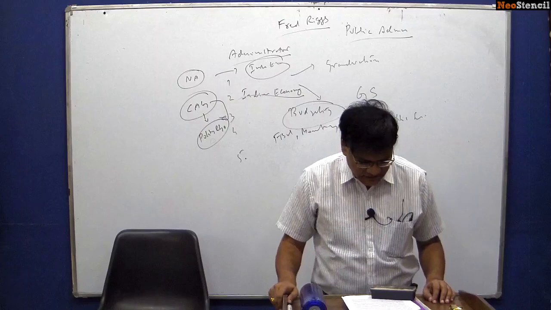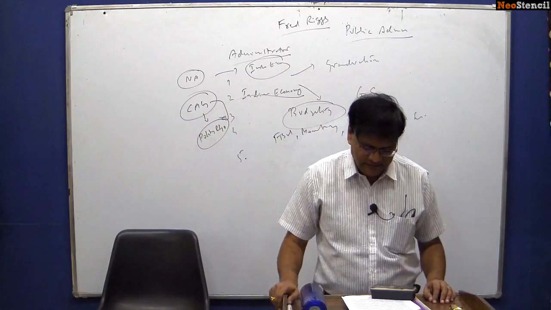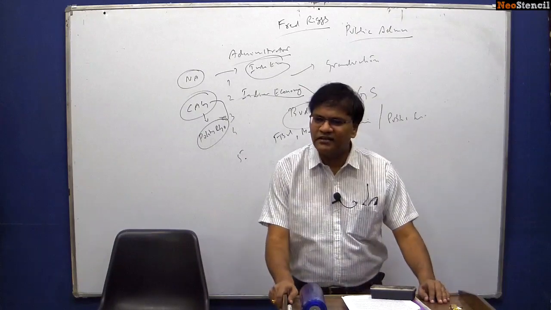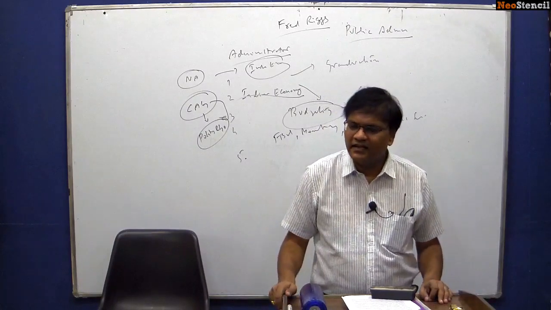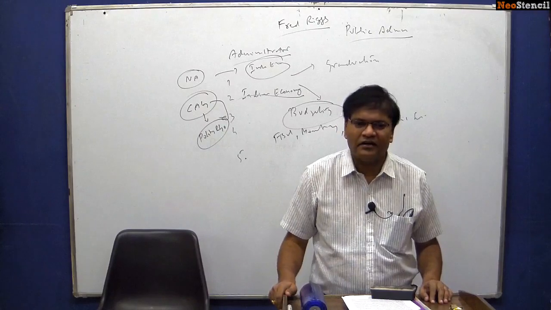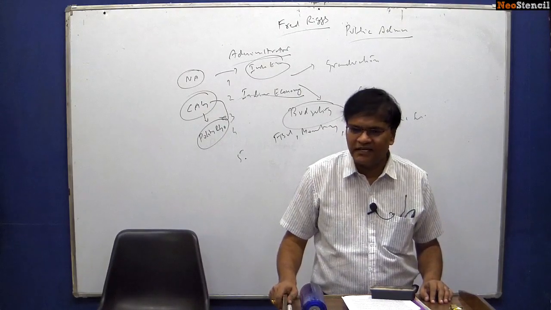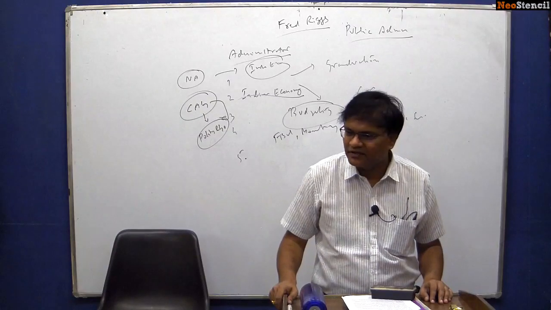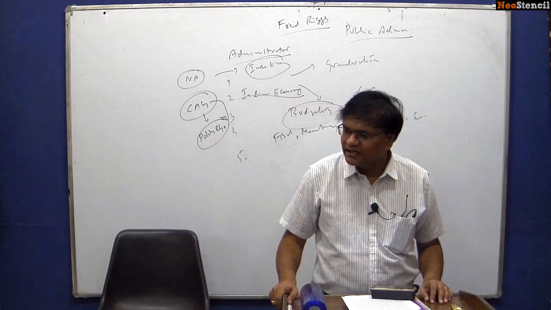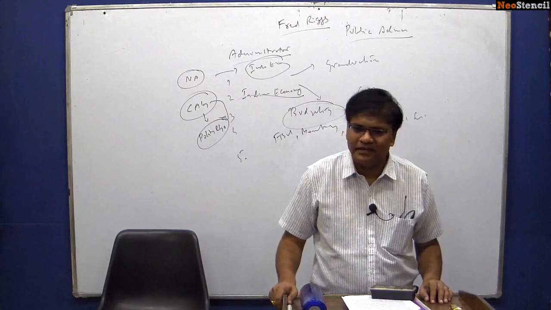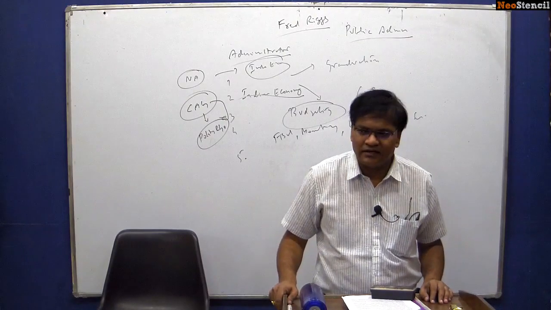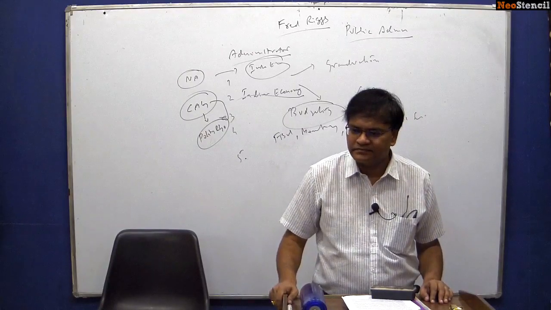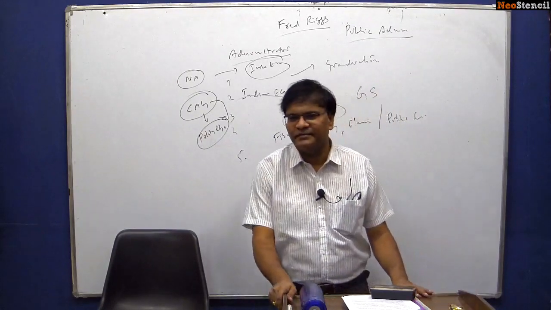Next, rural development and urban development. Again, these two topics, they are there in our polity governance paper. They are there in our paper 1. Urban development is there in our paper 1, General Studies paper 1. If you look at the syllabus, urbanization, problems of urbanization. And they are there in your paper 3, General Studies paper 3, urban development, very important. And of course, they are there in your paper 4. Both these topics are extremely important.